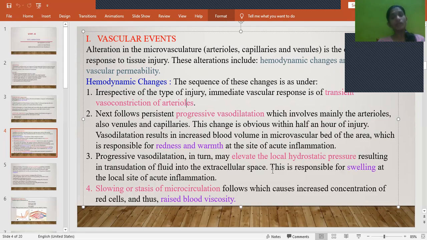Next, as there is progressive vasodilation and movement of the fluid out of the blood vessel, there will be slowing or stasis of the circulation. That means the flow of blood will be slowed down because of this vasodilation. So what will happen because of this? The plasma moves out quickly, and the cells like red blood cells and white blood cells become more concentrated. Because of this, there will be raised blood viscosity. That means the blood will become thick because of more blood cells in that region.